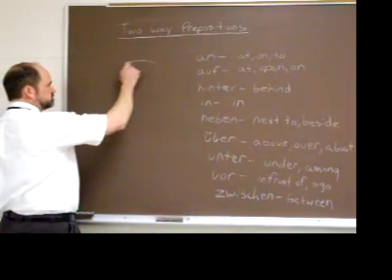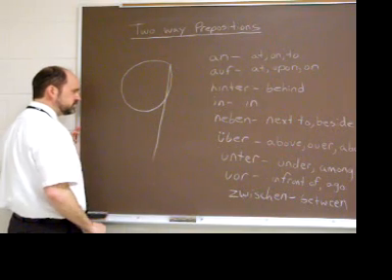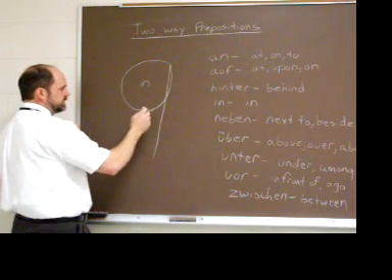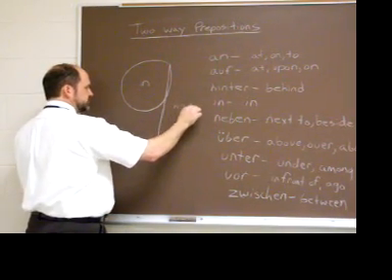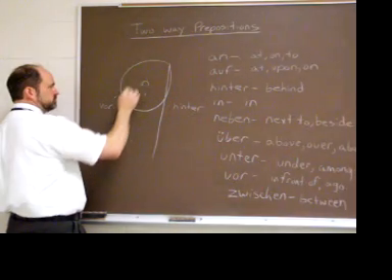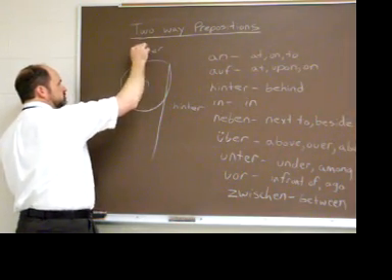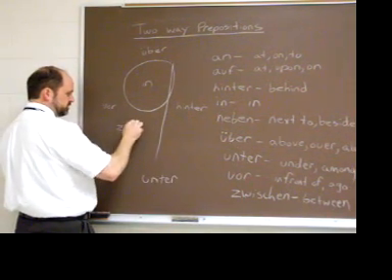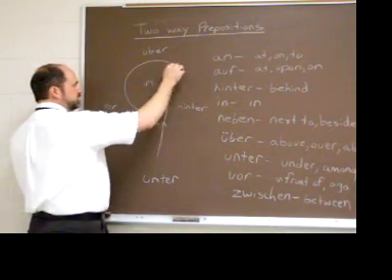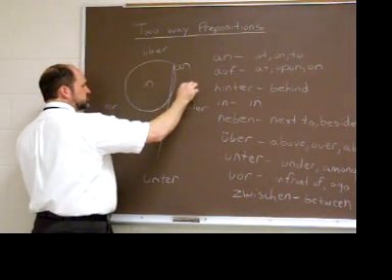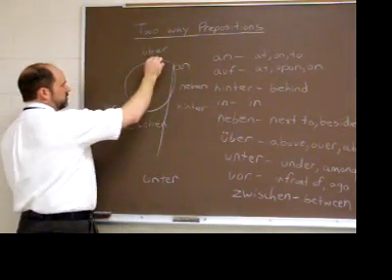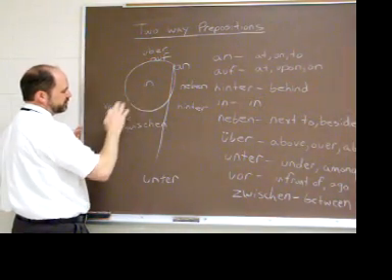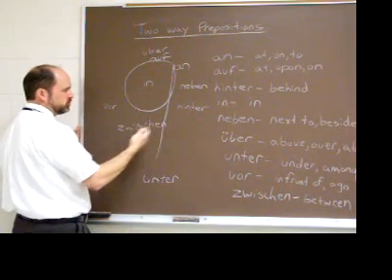And the way I like to remember these is I generally, since there are 9 accusative dative prepositions, I normally just draw a 9 on the board. And then I locate them according to where they would go. For example, in is inside. Hinter would be behind it. Vor would be in front of it. Über would be above it. Unter would be under it. Zwischen, I normally draw right in here. An is right at it. Neben, next to. And then auf, on top of. And here we have all 9 of the prepositions. And we also have some idea visually what they represent.